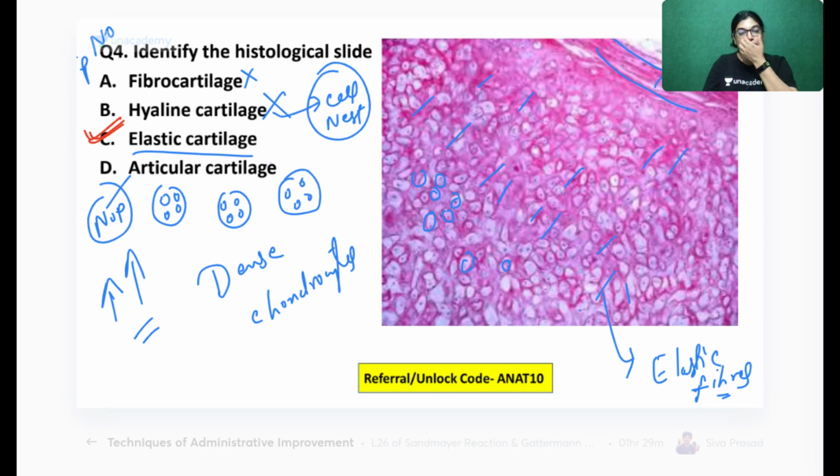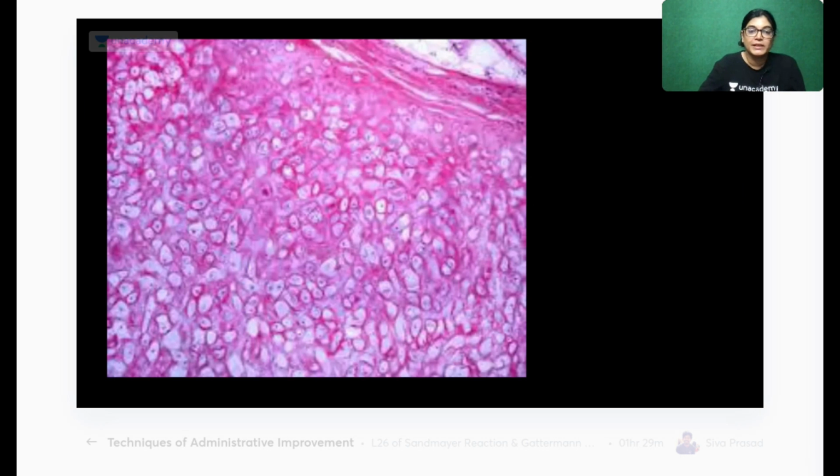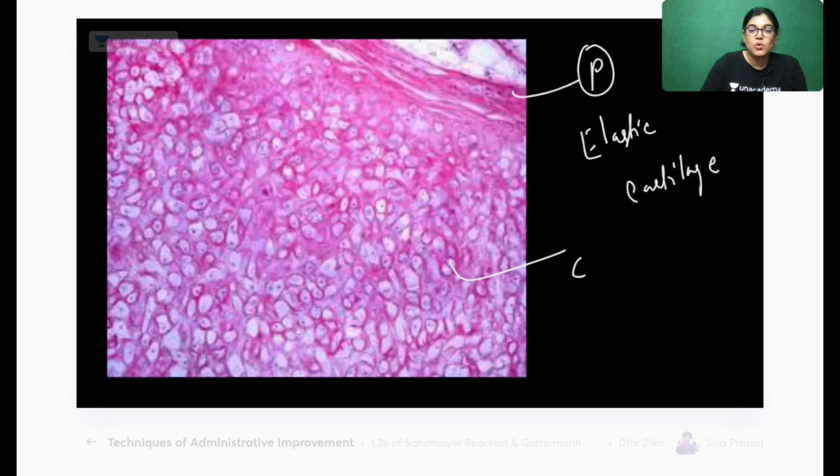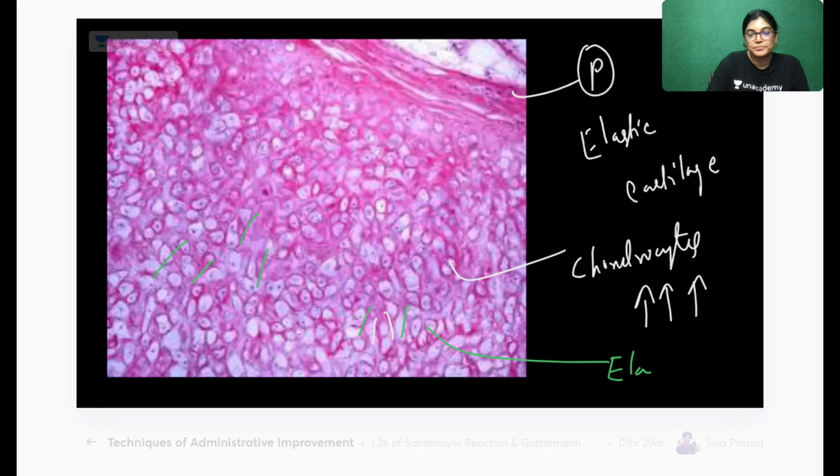Let me show you the images and explain. Here, this is the slide of the elastic cartilage, where the histological features are quite evident. This is P for perichondrium. The whole slide is stuffed with chondrocytes. A large number of chondrocytes are there. In between, you can see many elastic fibers running. So this slide is having many elastic fibers, and all these clearly show this is a slide of elastic cartilage.